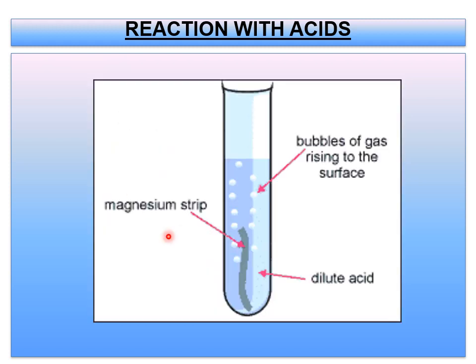So one more example, children. If you take a dilute acid here, when you are taking an acid, always you have to take a dilute acid. You should not take a concentrated one. Listen to the difference between a concentrated acid and a dilute acid.